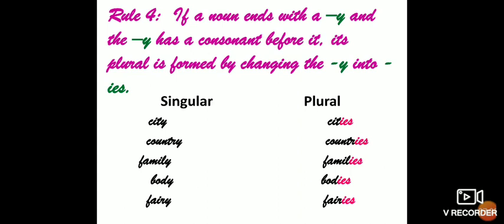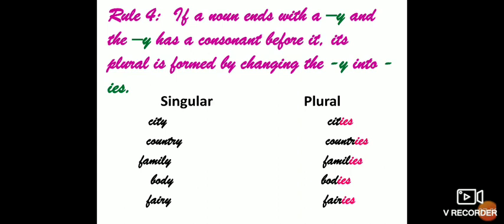Same way, country. In country, the last alphabet is Y. Before Y we are having R. R is again a consonant. So its plural will be formed by removing Y and adding IES. So it will become countries.